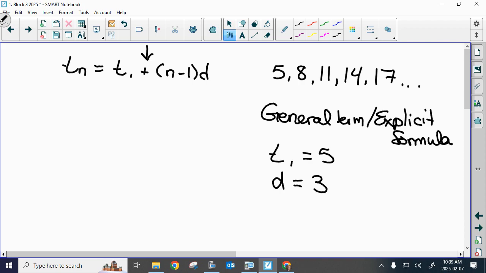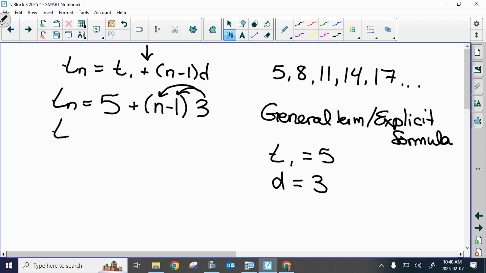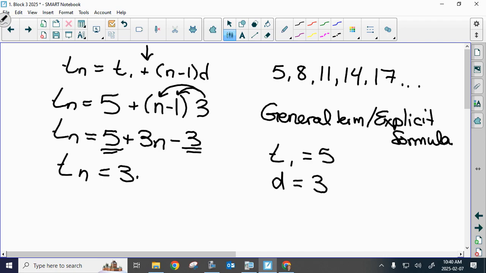If n is 10, the Tn changes. If n is 12, the Tn changes. The n and the Tn are the variables of a sequence. So when we did this, we would put our definitive values in. The T1 will never change. My common difference will never change. And we worked on coming up with the explicit formula. And we put our like terms together, and we would get our explicit formula.